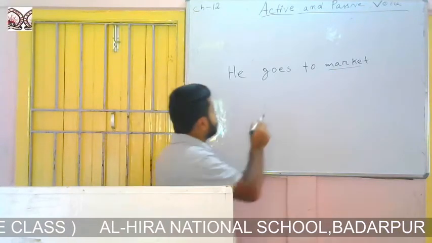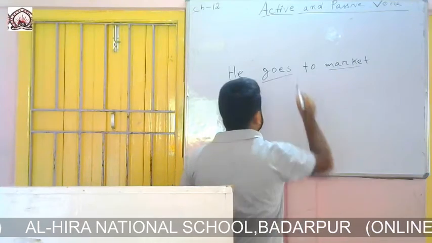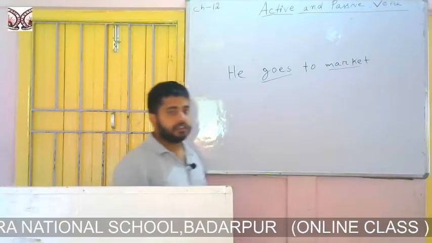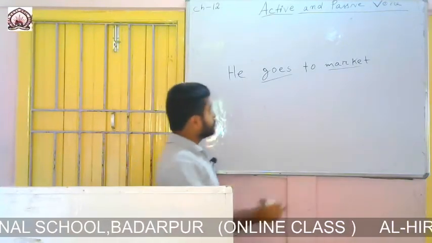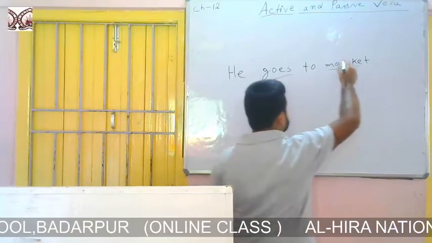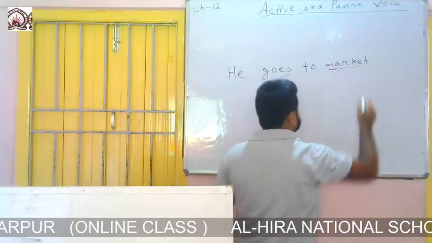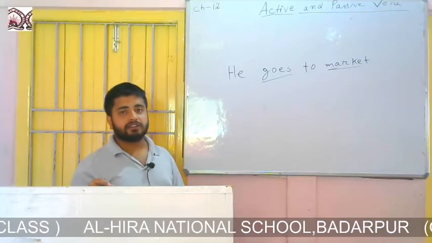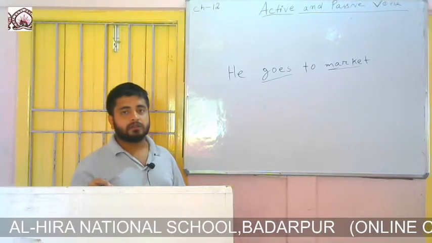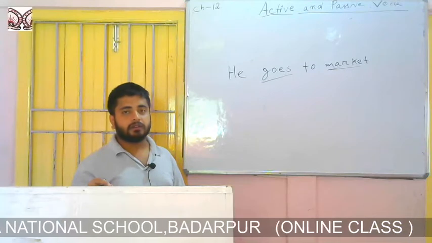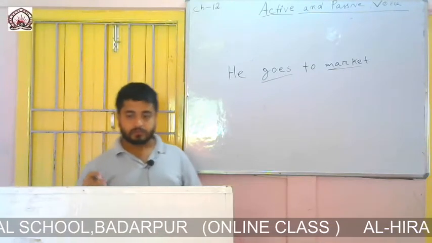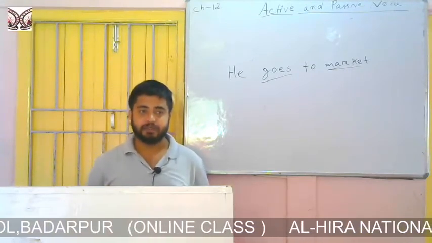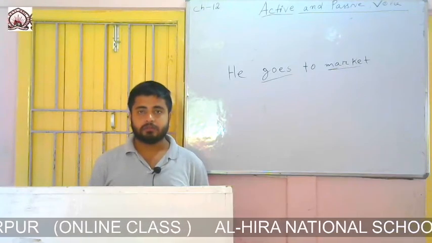Here it is an intransitive verb. So here market is not the object, because an intransitive verb does not require an object to express its meaning. So I hope you have understood.